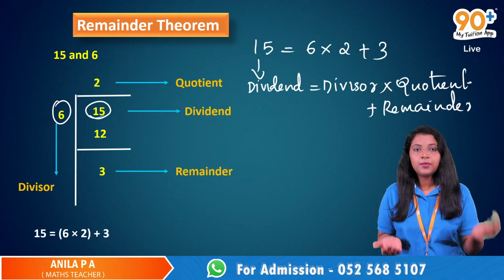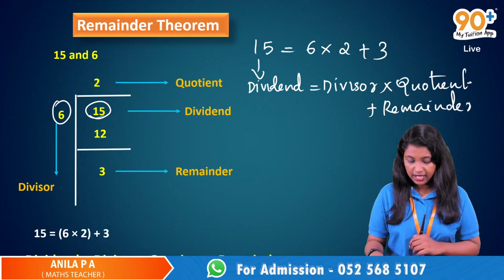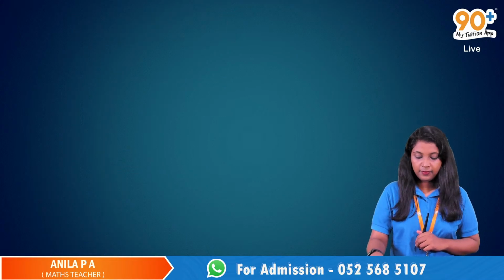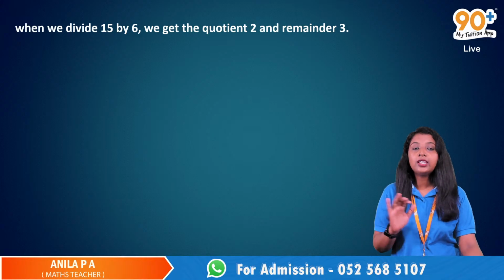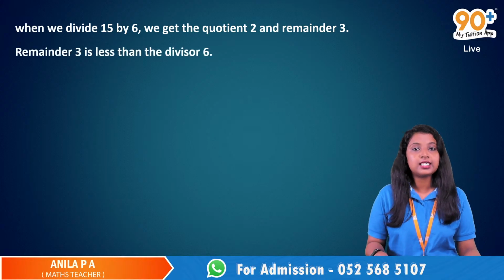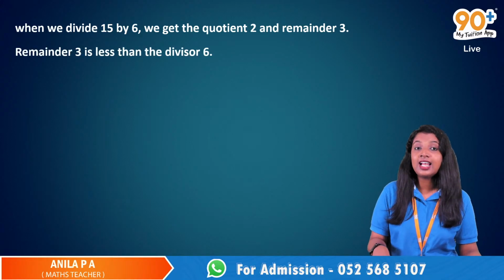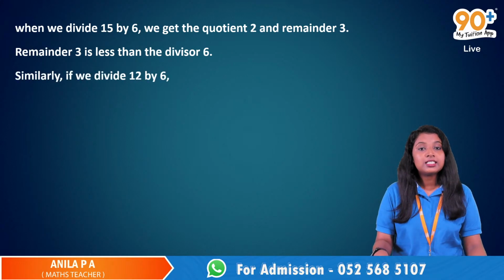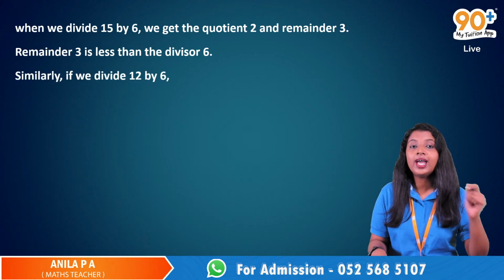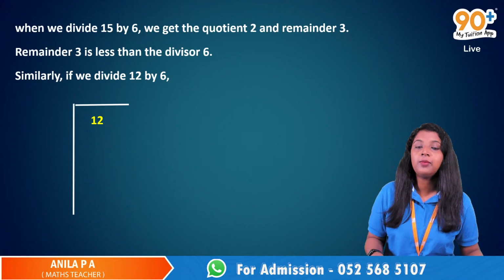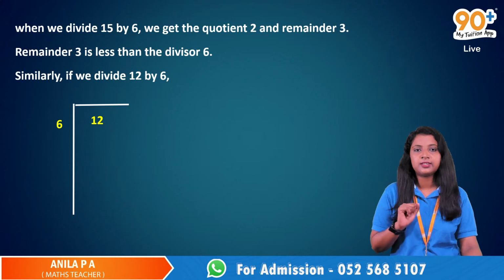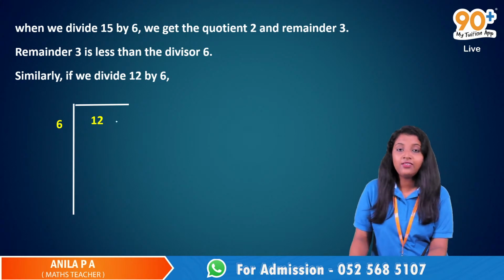Let's take some other number. When we divide 15 by 6, we get the quotient as 2 and the remainder as 3. The remainder 3 is less than the divisor 6. Similarly, if we divide 12 by 6, here we have 12 and we are dividing it by some other number, say 6.